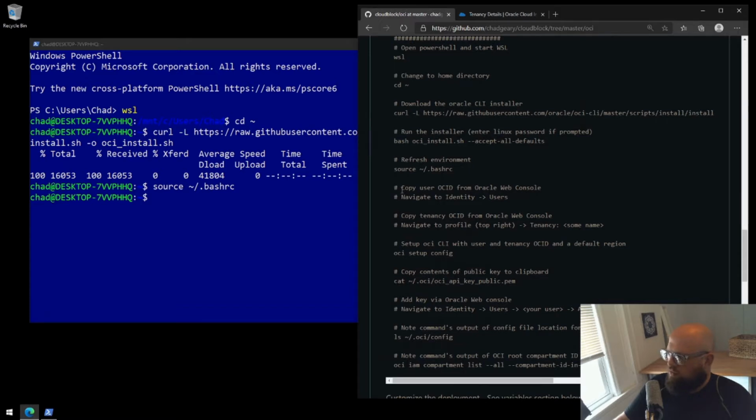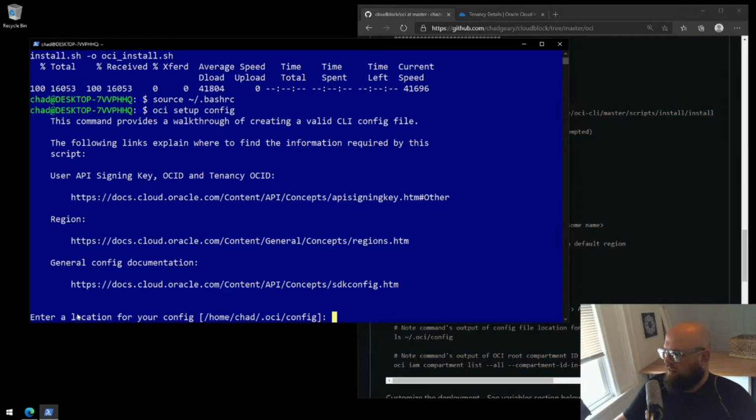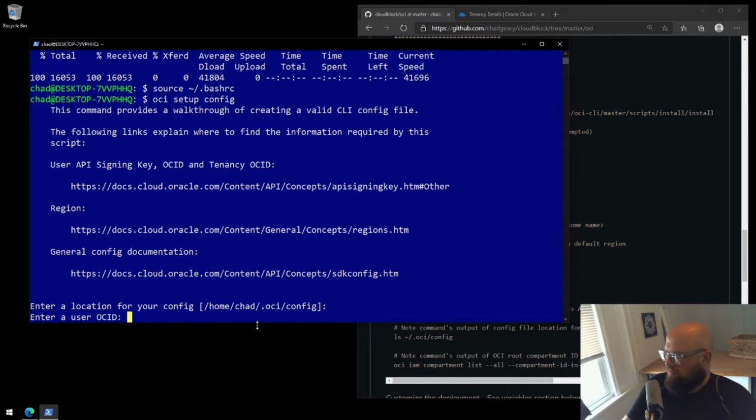Okay, we need to copy our user OCID from the Oracle Web Console and the tenancy ID from the Oracle Web Console. We'll go through those steps in a little bit of a different order here. So let's run the setup, and then it will prompt us for those two items. All right, so I'll run the setup config. It's going to ask us where we want to save the configuration. The default is fine. And it needs a user OCID.